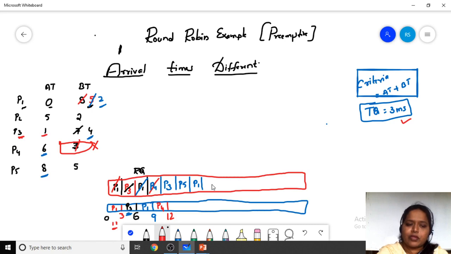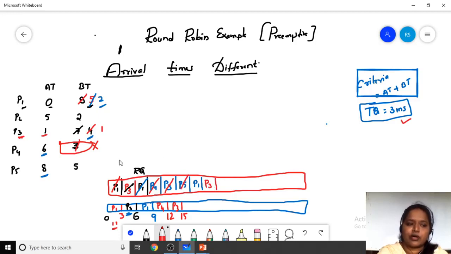Next, what is there? P3 is there, so we have to take P3. P3 is left with 4 milliseconds. So we will have 15, and P3 is left with 1 millisecond. As it is not completed, we have to admit P3 over here. And next, which is there in the order?